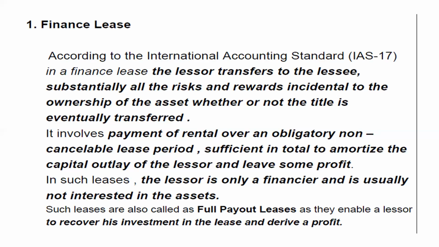In such a lease, the lessor is only a financer and is usually not interested in the asset. Remember, financial institutions are interested only in capital investments and getting the returns on the capital investment. They are not interested in the asset. The lessor is only a financer in this case. So such leases are also called full payout leases.